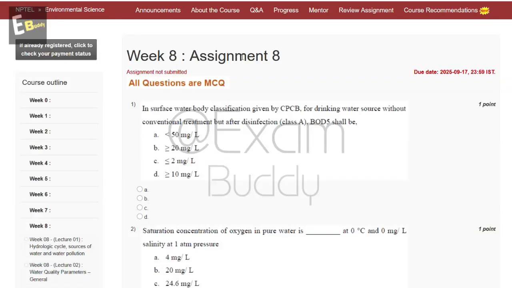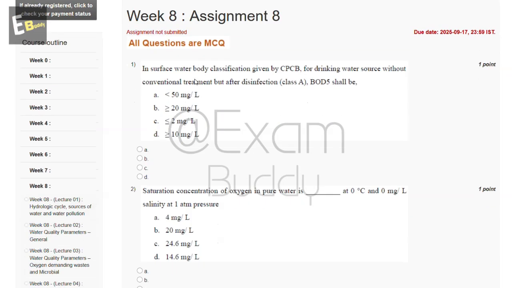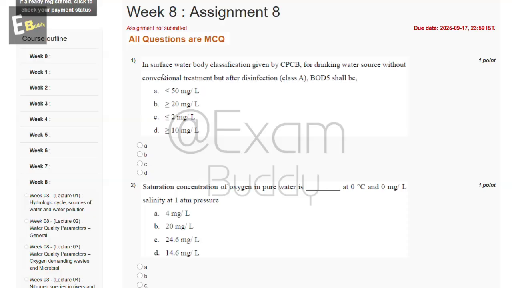Now let's do our assignment. Environmental Science Week 8, Assignment 8. So the first question is in surface water body classification given by CPCB for drinking water source without conventional treatment but after disinfection class A BOD5 shall be. So these are the options and the answer of our first question is C, less than or equal to mg per liter.